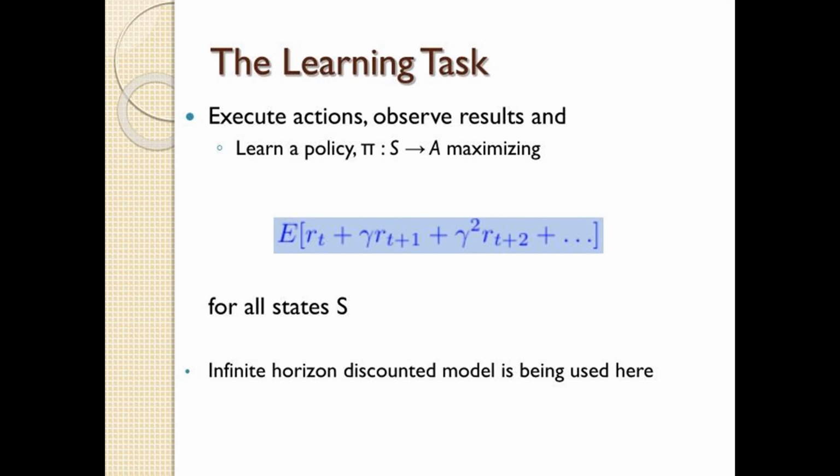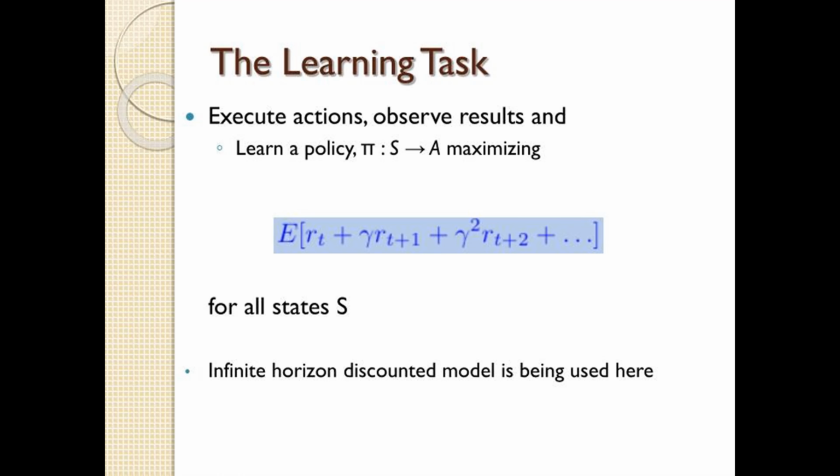Policy maximization. Through iterative learning, the agent adjusts pi to improve performance over time. Discounting. Rewards are discounted to emphasize immediate rewards over distant ones, balancing short-term gains with long-term planning. Application. This approach is essential for tasks requiring strategic decision-making over extended periods, such as robotics, game playing, and financial trading. By iteratively refining policies through action execution cycles, agents can effectively navigate complex environments and optimize outcomes over infinite horizons.